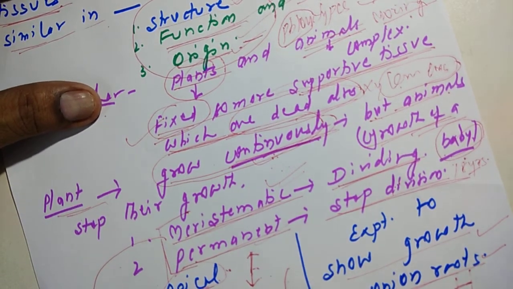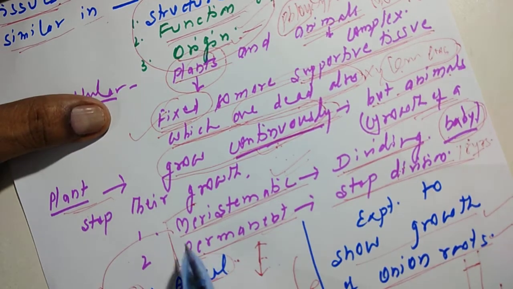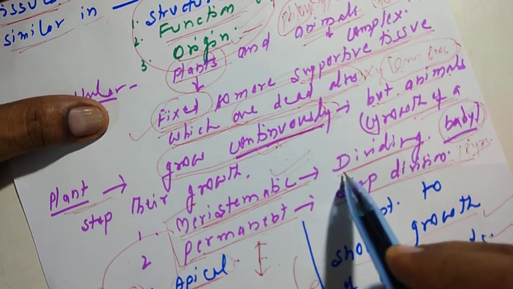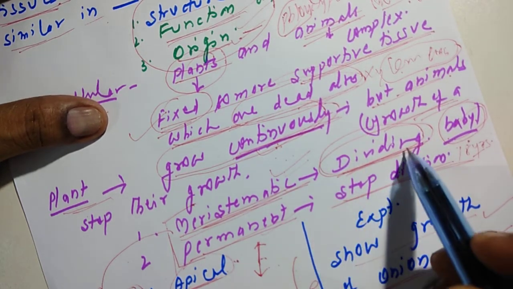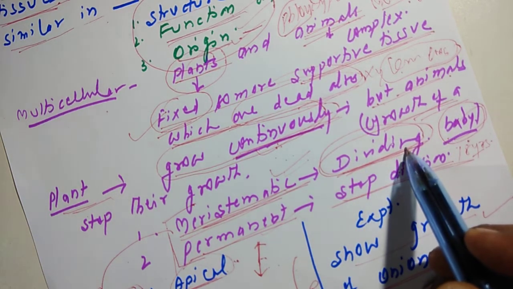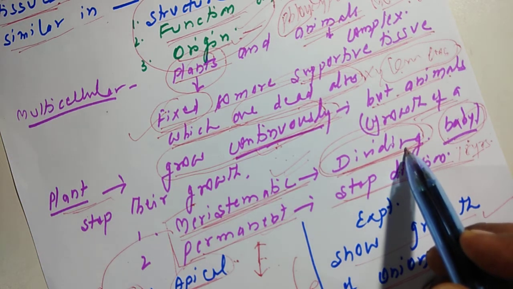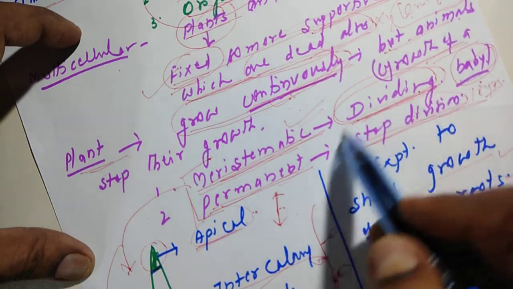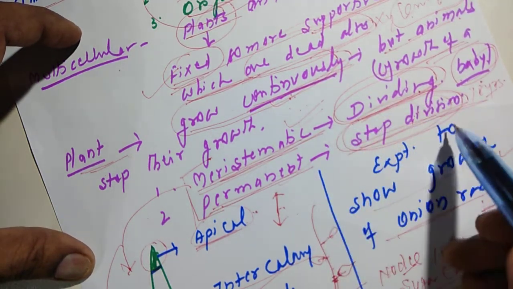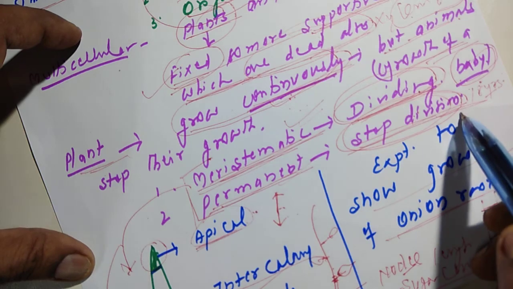Because they have a special type of tissue which is called meristematic tissue. Meristematic tissue means dividing tissue, and this tissue keeps on dividing. And when it is dividing, the plant will either increase in height or in diameter, or it will produce new leaves, flowers, fruit, etc. And permanent tissues are also there which don't divide. They have stopped their division. But when need arises, they can divide also.